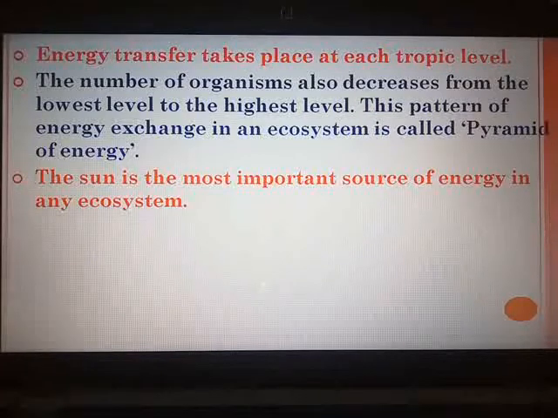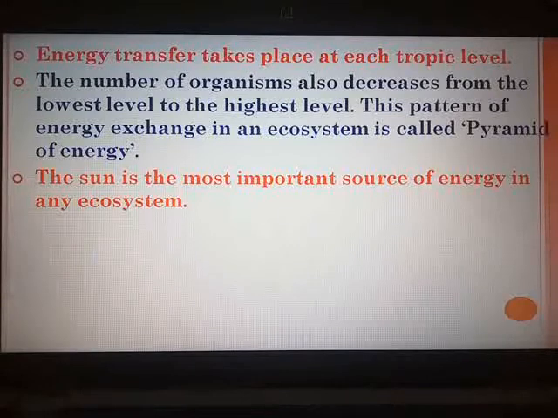Before reaching the decomposers, this energy is passed on from one trophic level to the other. From the sun, the green plants are preparing the food. From the green plants, it was transferred to herbivores, then to the carnivores, then to the apex carnivore. So before it reaches the decomposers, this energy is passed on from one trophic level to the other.